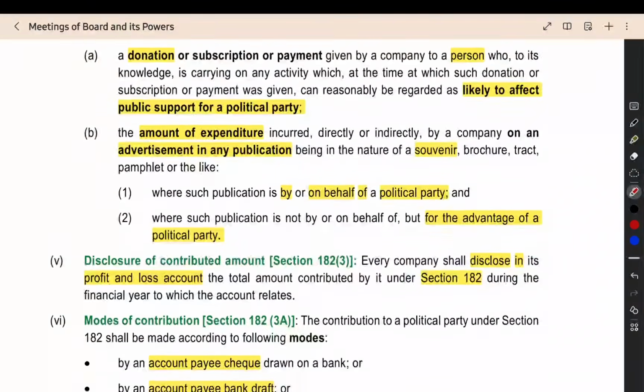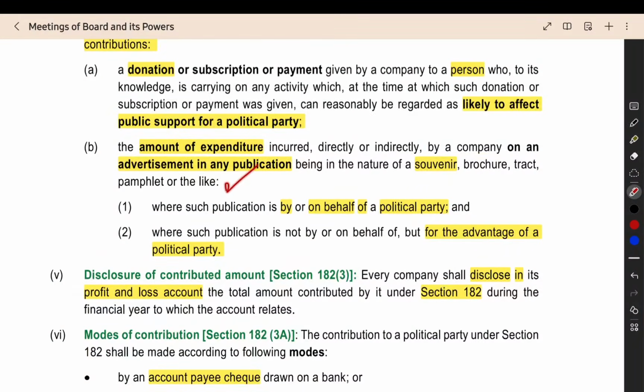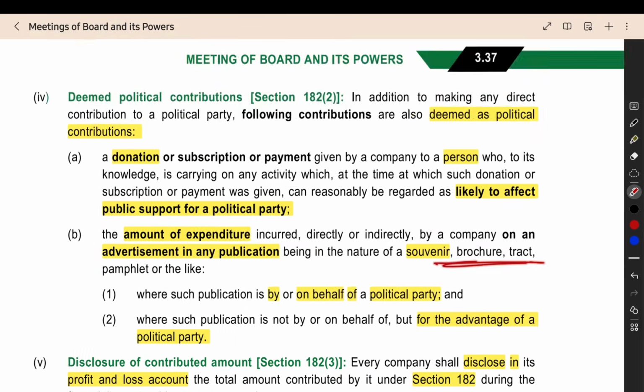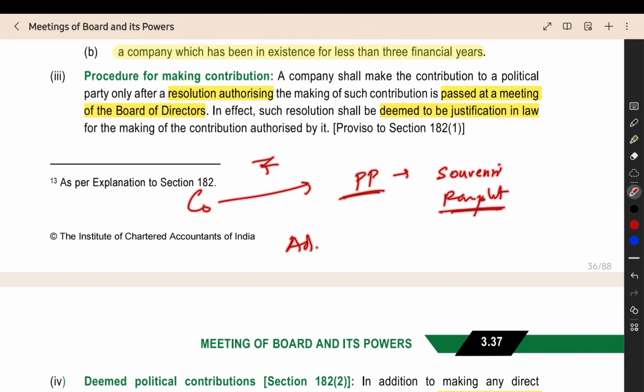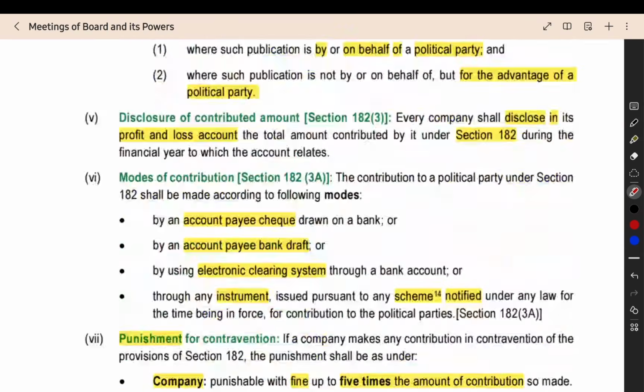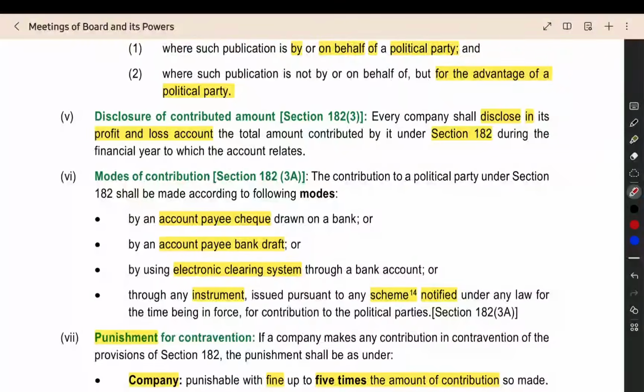After that, expenditure on advertisements in a brochure or pamphlet released by a political party. A political party releases a souvenir, like a pamphlet, and the company wants to advertise in it. For that, the company pays an amount to the political party for the advertisement in this particular pamphlet. This amount will be called a deemed political contribution. It will also be counted under political contribution only.